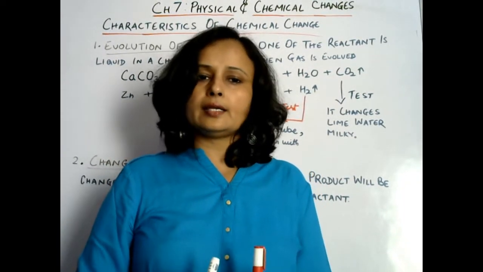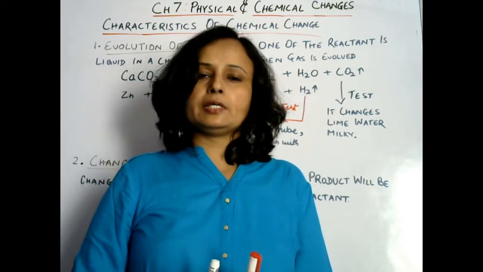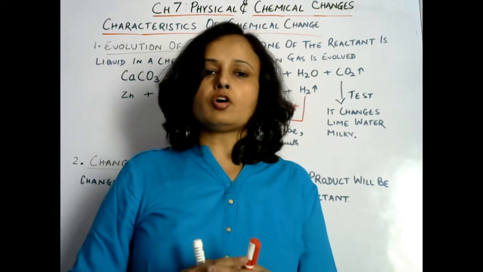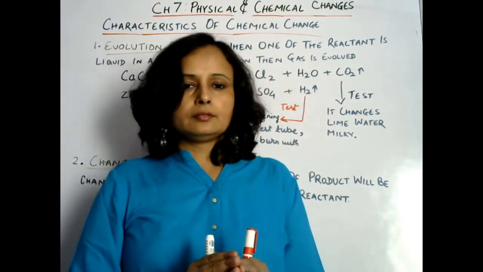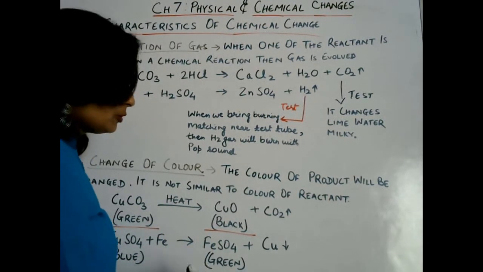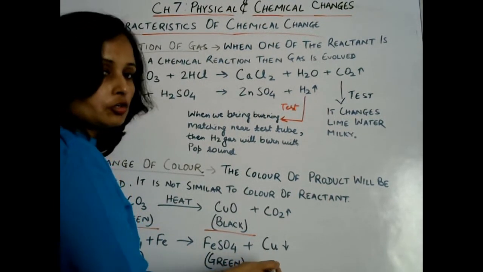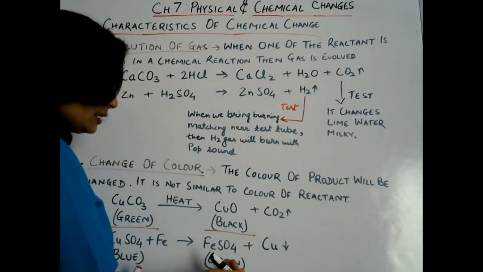So what is the highly reactive metal here? This is iron. And what is the less reactive metal? That is copper. So copper is displaced by iron, and the precipitate of copper we can observe on the bottom of the container. Copper settles down at the bottom of the container, and the color of the product is green.